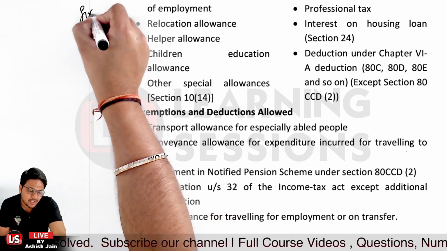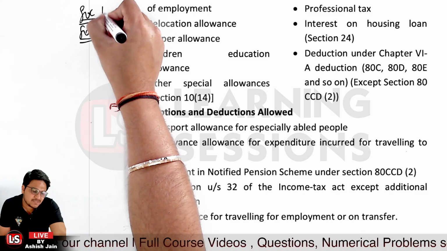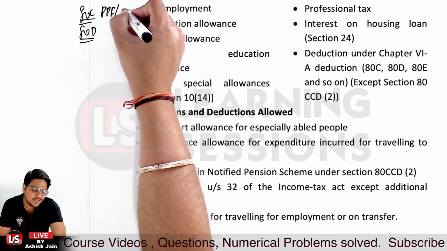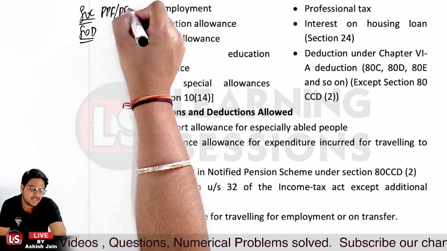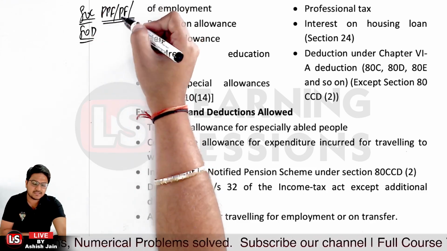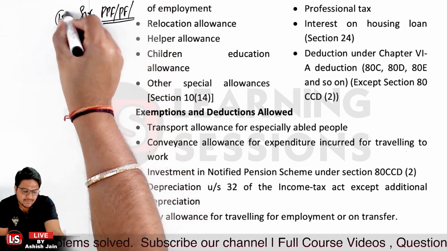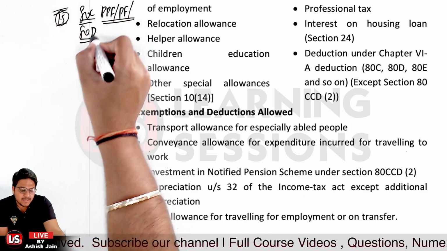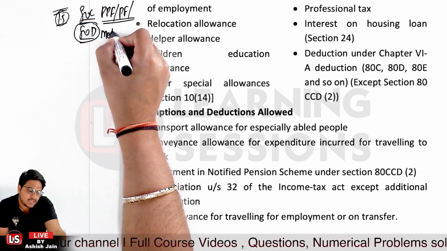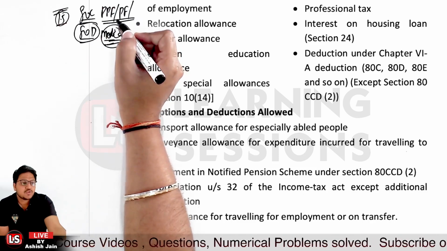No 80C, no 80D. 80C is actually related to what? Let's say PPF investment, or ELSS, or provident fund, or different kinds of NPS or KVP schemes. That is covered under 80C, and the benefit was available up to rupees 1.5 lakh. That now is not applicable. And under 80D, you were getting deductions related to medical expenses, or insurance, particularly medical insurance, that benefit was available, right? So those are not available.